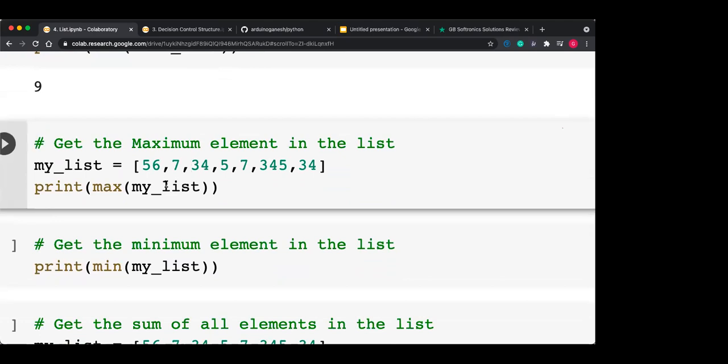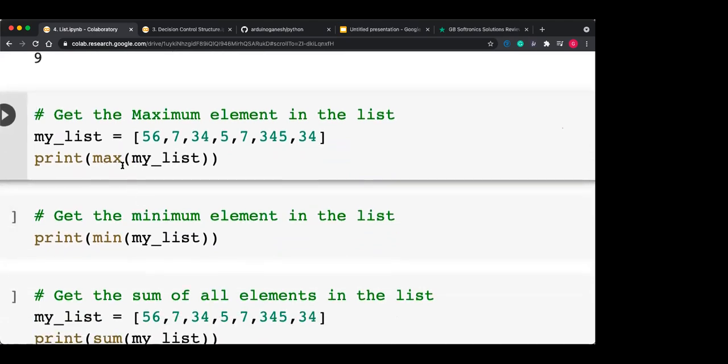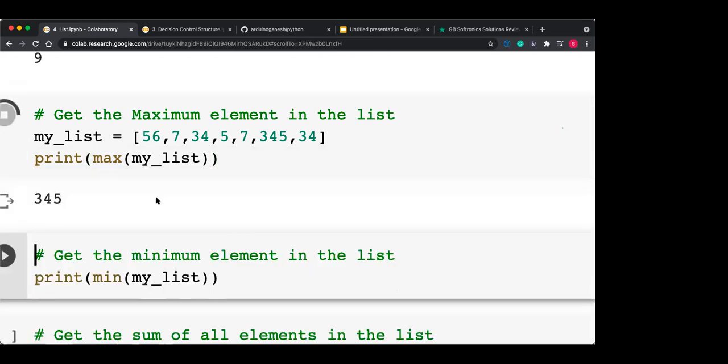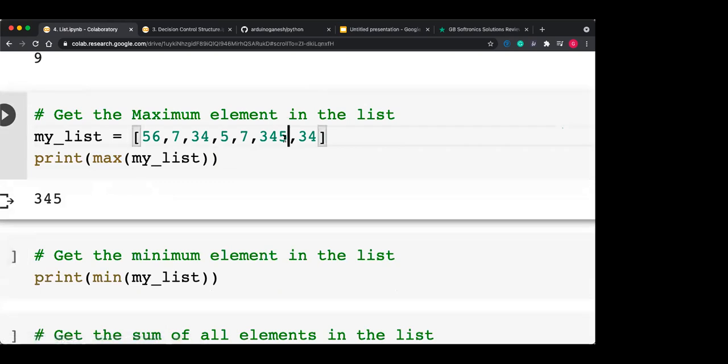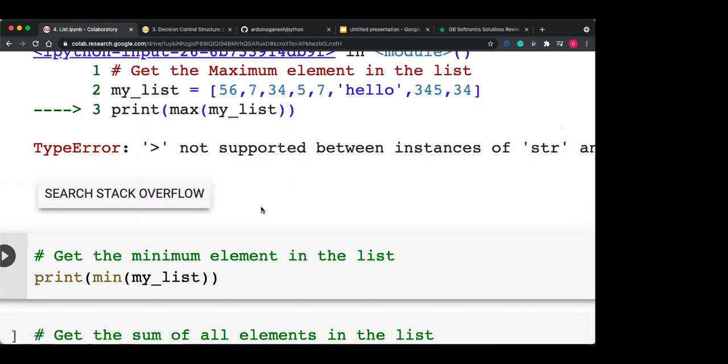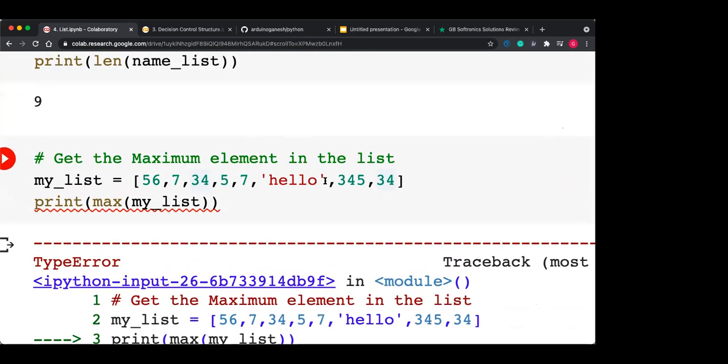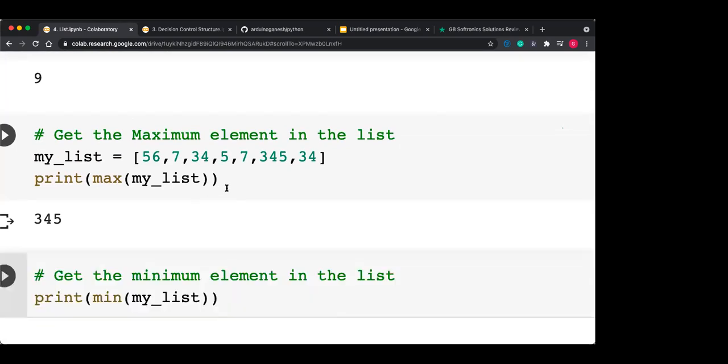Now get the maximum. Yes, max is the function. We have already seen this actually. Max is a built-in function which returns the maximum item present in that list. Here this is my list, containing only numeric values. If I run this, it will give output 345, because 345 is the max value. But the max function will fail when one of the data items is a character or a string. Always remember this. To use the max function, all the data items of the list should have numeric values.